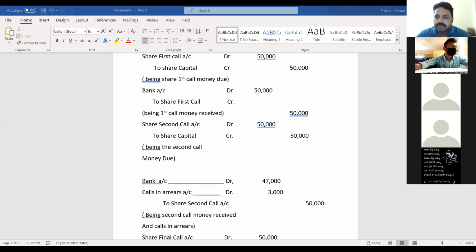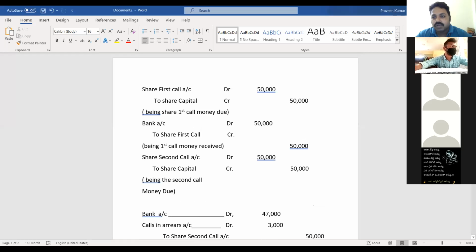Sir, next, share first call account debit to share capital account credit. First call is there. First call account debit to share capital account credit. Yes, very good. Share first call account debit to share capital.